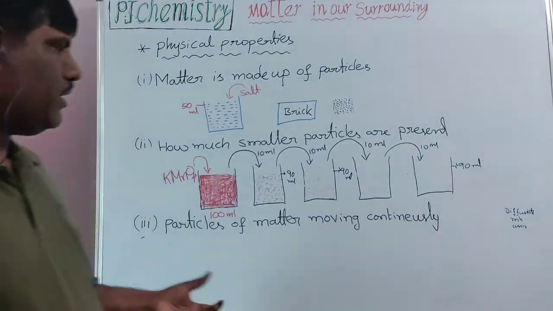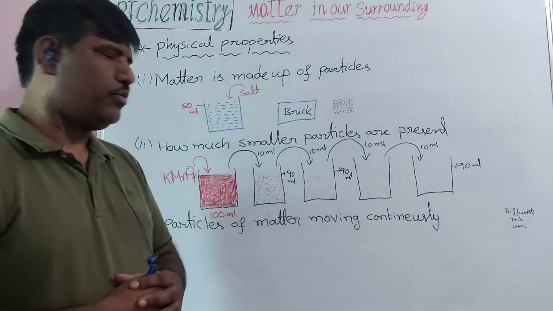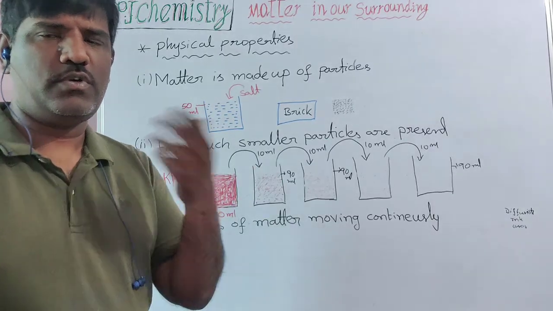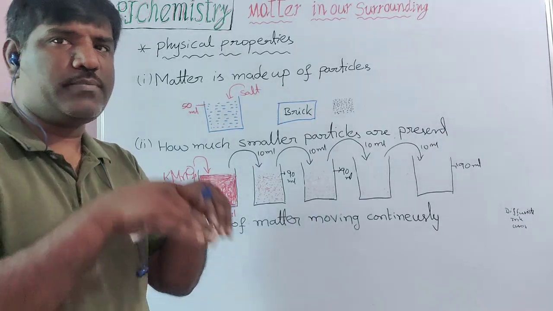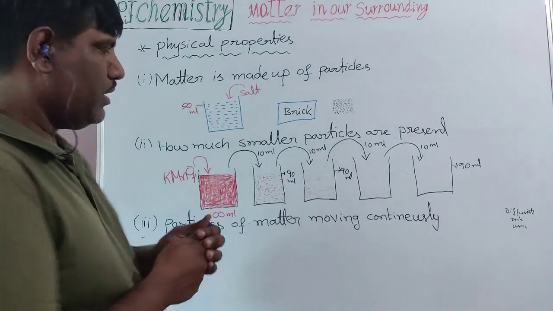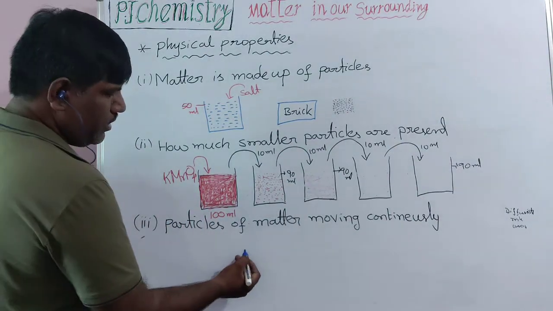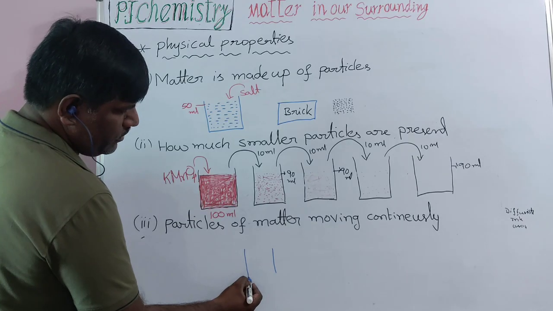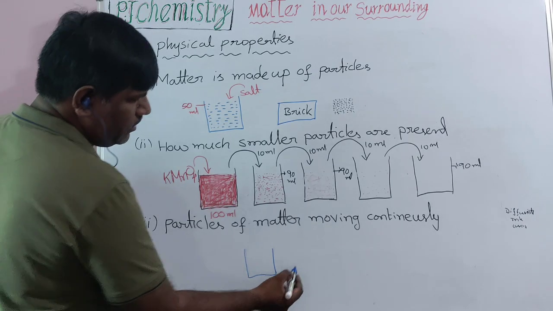And one more thing, children: diffusion also depends on temperature. Temperature is more, diffusion is more. Spontaneous mixing is more. Like that, take two beakers. One is with normal water, one is with hot water.